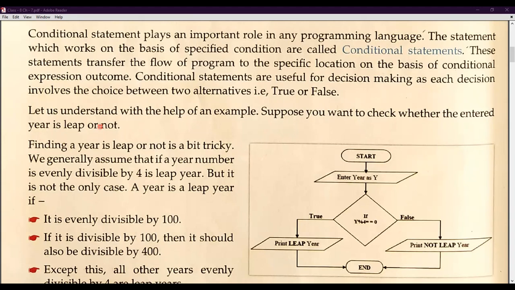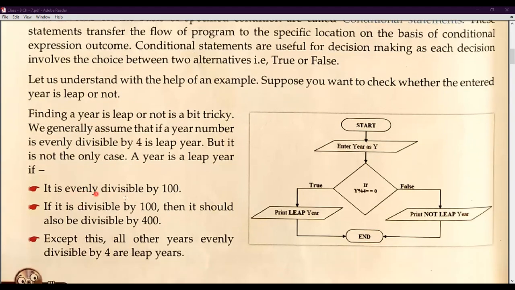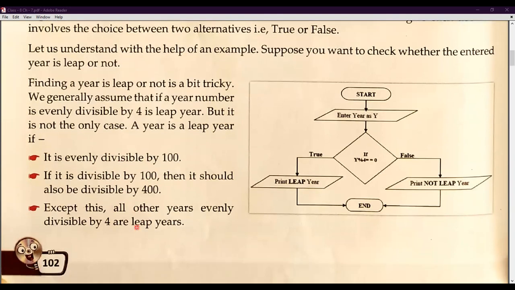Once it is divisible by 4, you can identify whether it is a leap year or not. So finding whether a year is leap or not is a bit tricky. We generally assume that if a year number is evenly divisible by 4, it is a leap year. That is the basic and simple formula, but it's not the only case. A year is a leap year if it is evenly divisible by 100 also. If it is divisible by 100, then it should also be divisible by 400. And except all these, all other years evenly divisible by 4 are leap years.